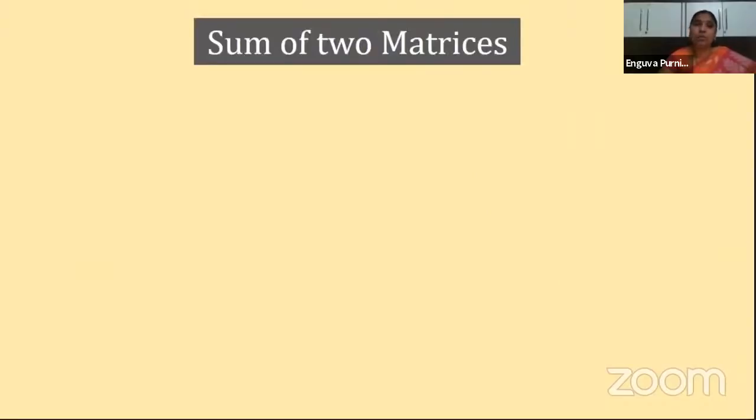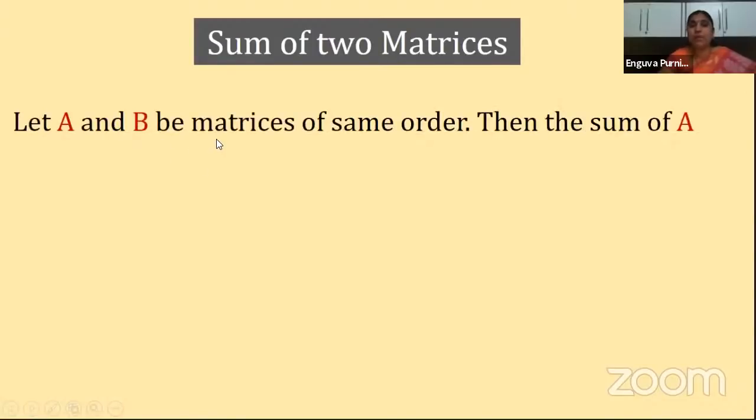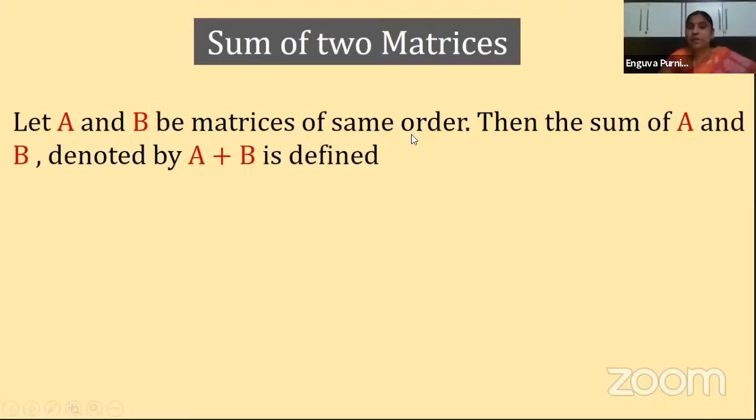Is it clear, children? Next, let us see how to add, the sum of two matrices. Sum is nothing but addition. So how can you add any two matrices? Here it is given the sum, but the same thing we can say for the difference also, children. We can add or we can subtract. So for both the operations, the conditions are the same. Clear? For adding the two matrices or for subtracting the two matrices, the conditions are the same. So what is that? Let us see. Let A and B be matrices of the same order. The condition should be what? They must be of the same order.